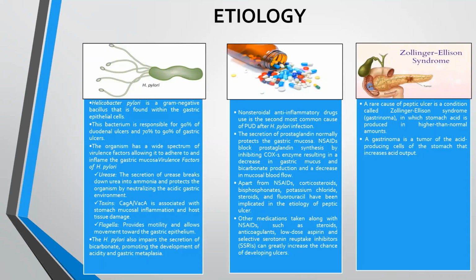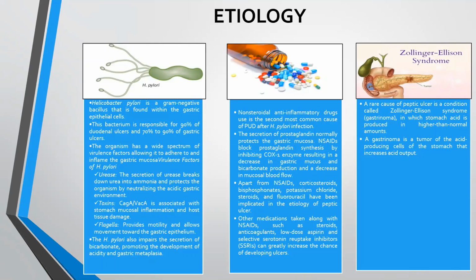This bacterium is responsible for 90% of duodenal ulcers and 70% to 90% of gastric ulcers. There are some virulence factors present with the bacterium which allow it to adhere to the gastric mucosa, causing inflammation and ulcer. These virulence factors involve an enzyme known as urease. This enzyme breaks urea into ammonia, protecting the bacteria from the acidic environment of the stomach. The next virulence factors are toxins produced by the bacterium and flagella, which allow its movement towards the gastric epithelium.